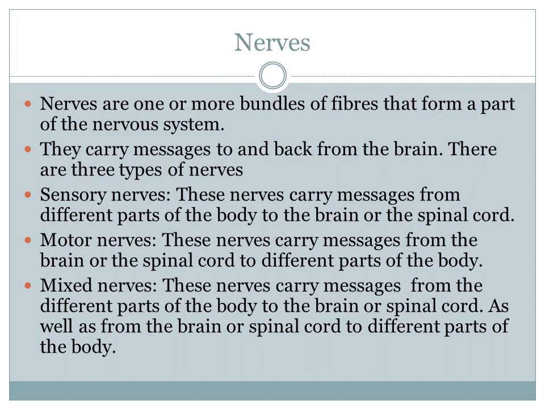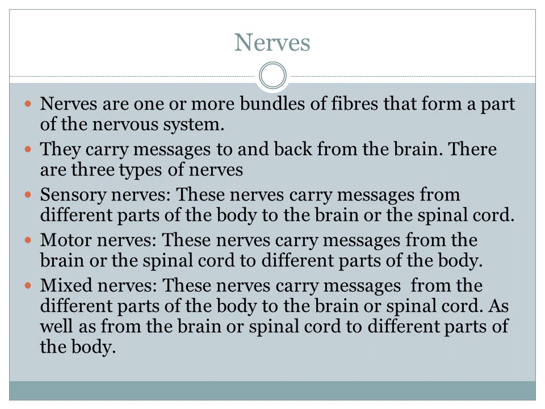Can you understand what sensory nerves do? They collect messages from the body and send them to the brain or spinal cord. What do motor nerves do? They carry messages from the brain and spread them to different parts of the body. And then mixed nerves. What are mixed nerves?